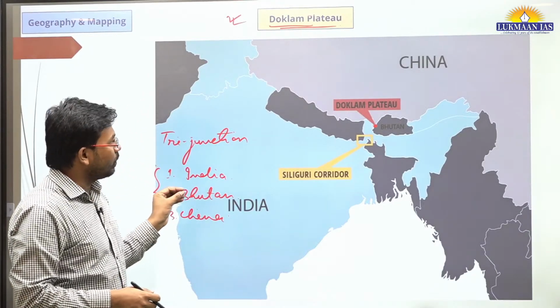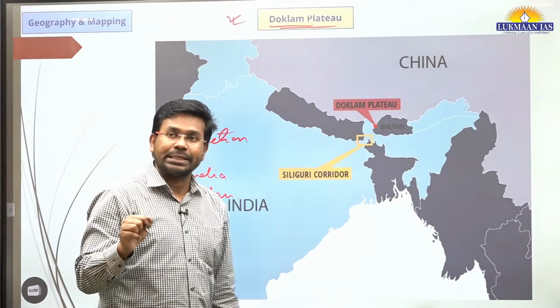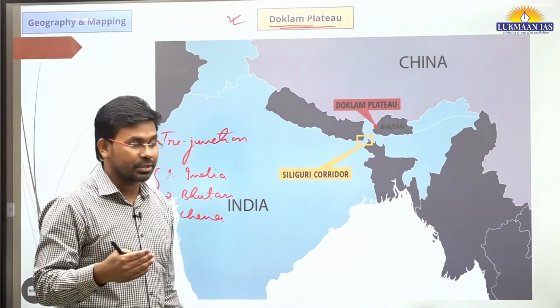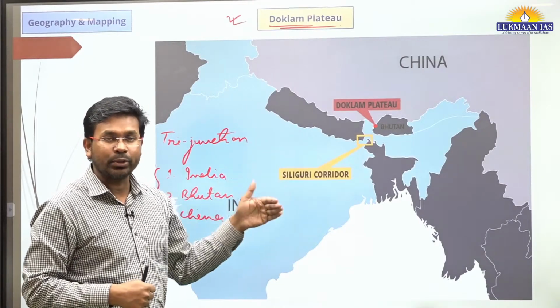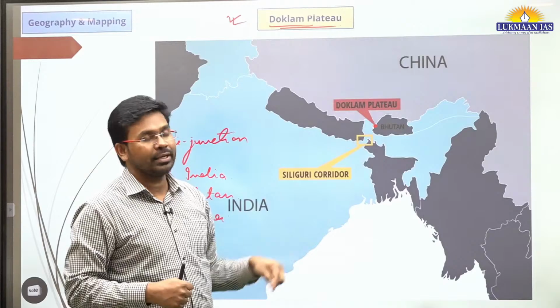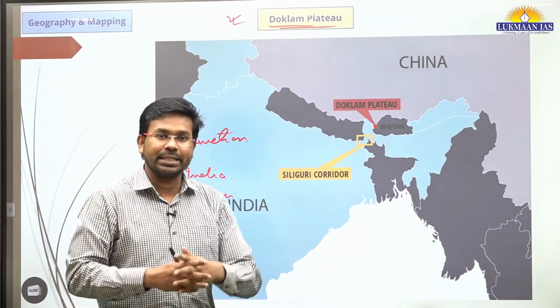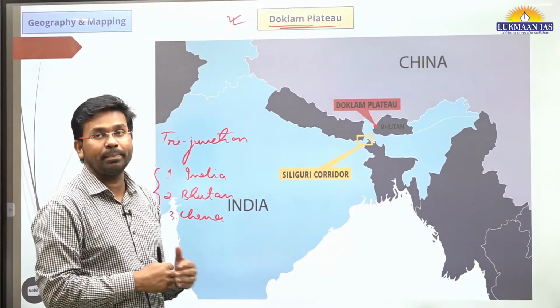A few years back there was a tussle between the Indian armed forces and the Chinese armed forces. The Chinese armed forces tried to infiltrate through this particular area towards India, meaning they tried to capture some of the territories in India through this plateau.